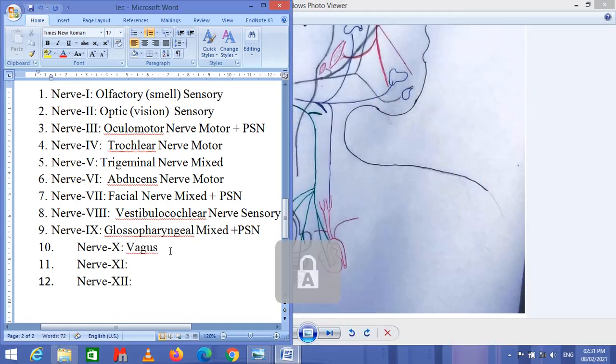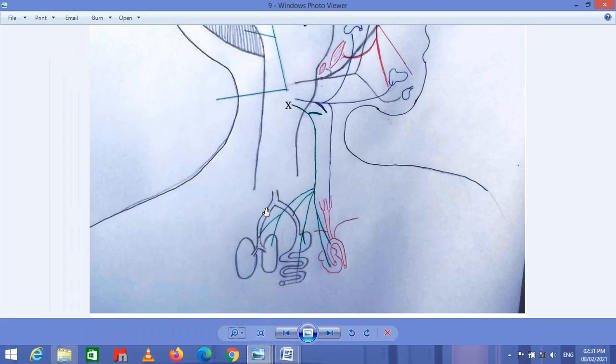The vagus nerve, and the vagus nerve is a mixed type of nerve, because the major part of the vagus nerve is provided to the parasympathetic nervous system, to the thorax and to the abdomen.